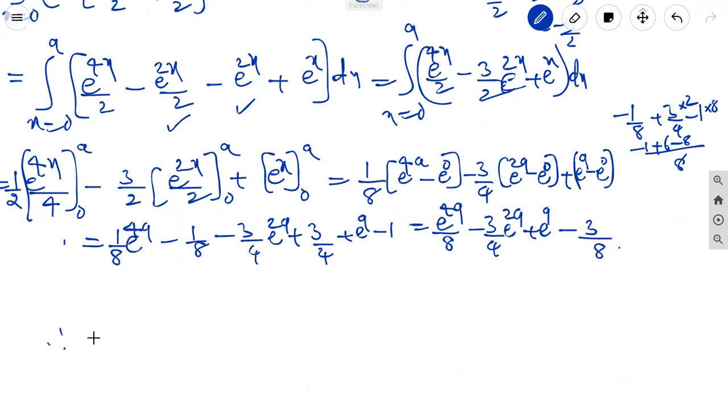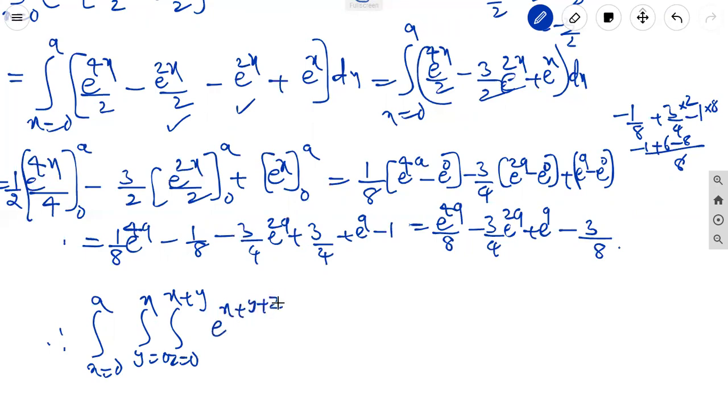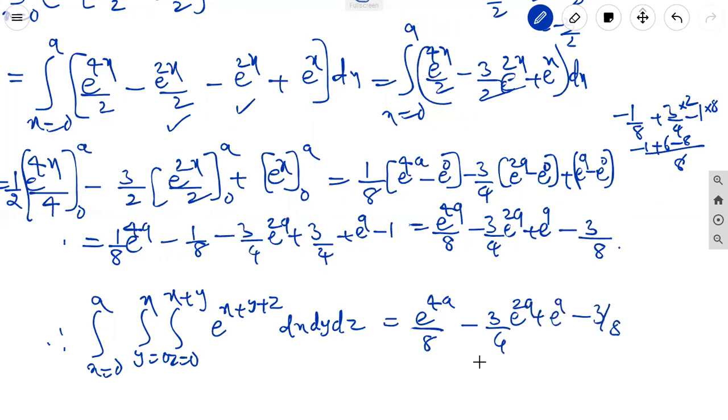Therefore, integral x equal to 0 to a, y equal to 0 to x, z equal to 0 to x plus y into e power x plus y plus z dx dy dz equal to e power 4a by 8 minus 3 by 4 into e power 2a plus e power a minus 3 by 8 is the answer.